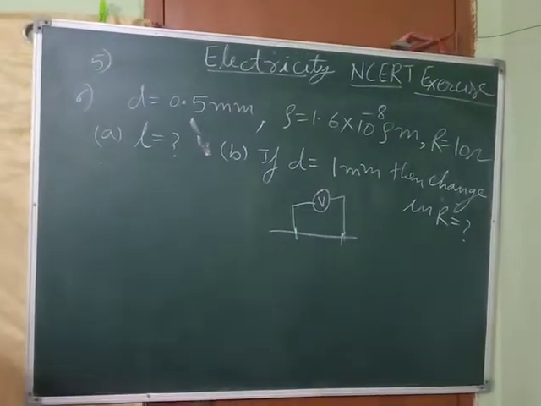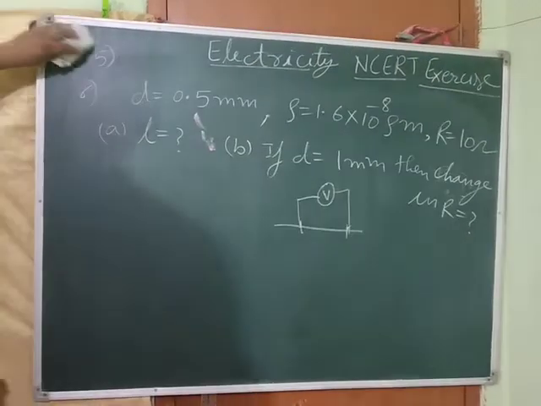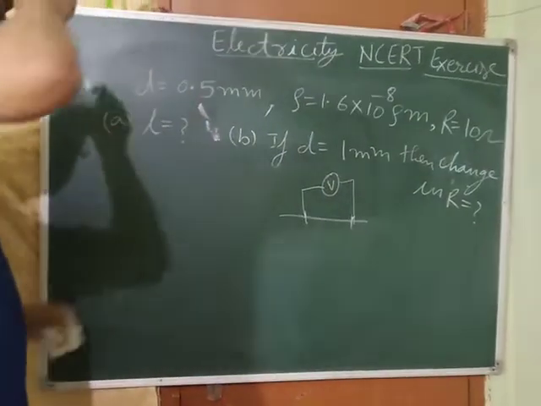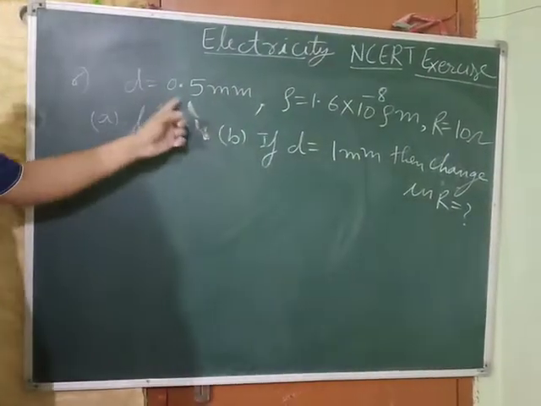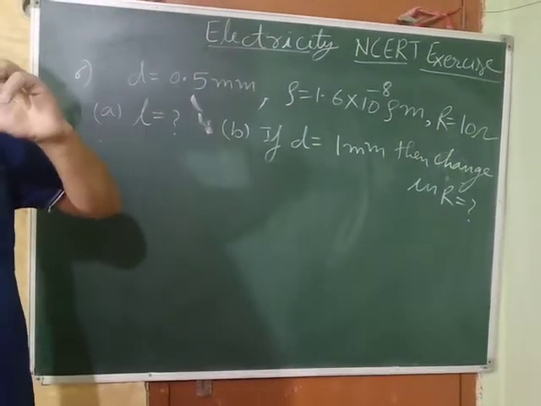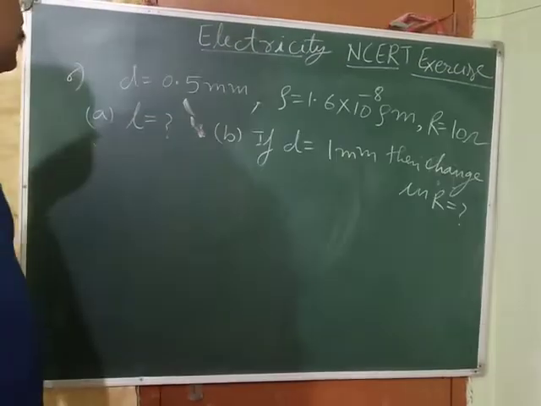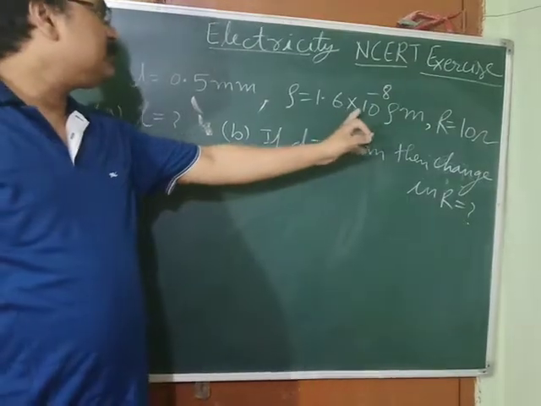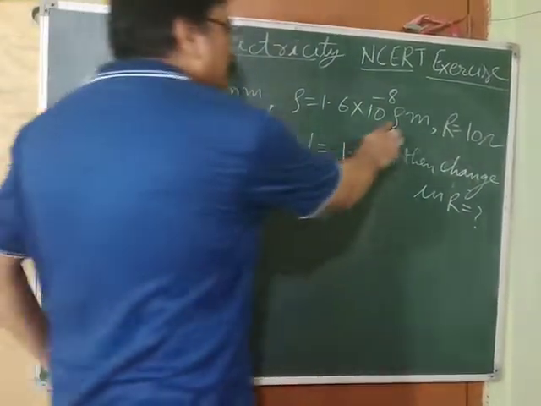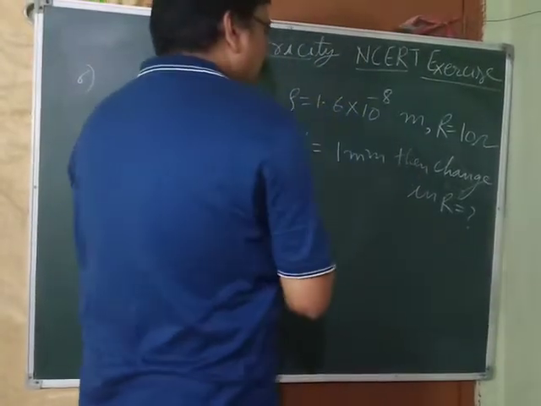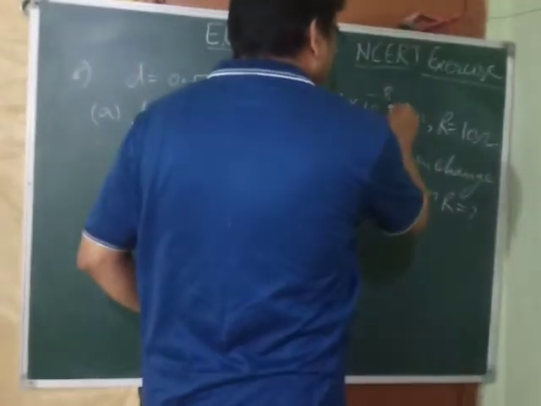What is question number 6? There is a wire, and its diameter is 0.5 mm. Its resistivity is given as 1.6 into 10 to the power minus 8 ohm meter. Rather, this is wrong, ohm meter should be omega meter.